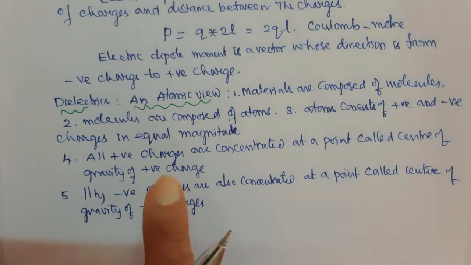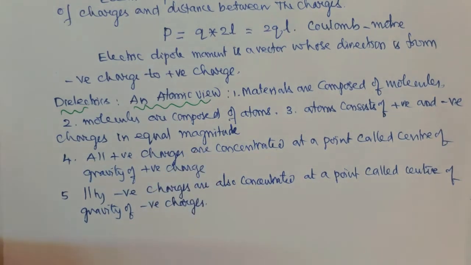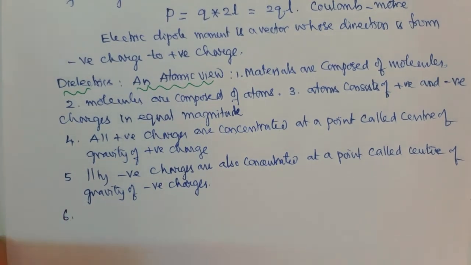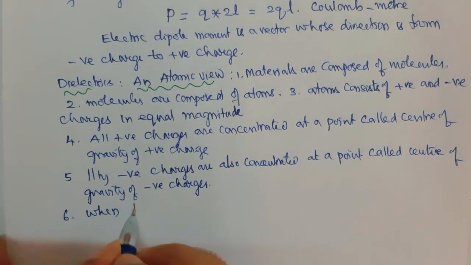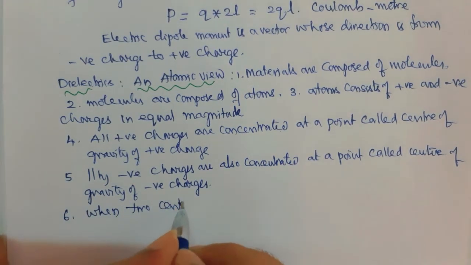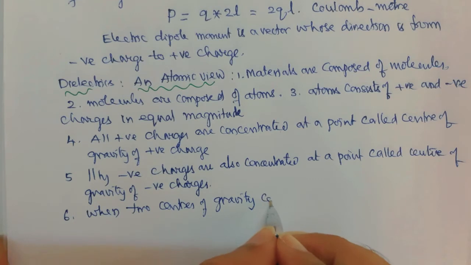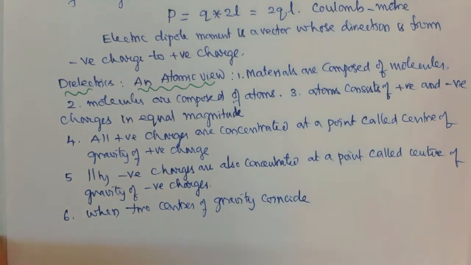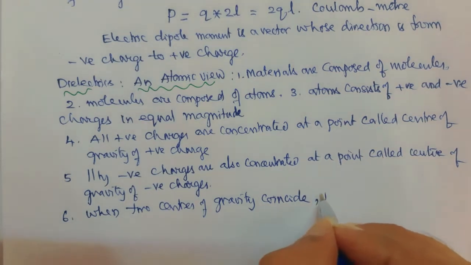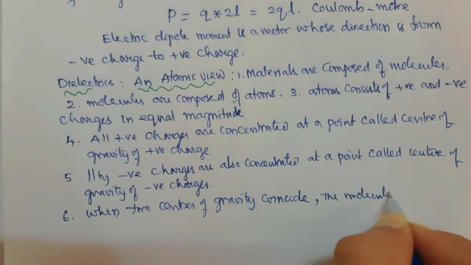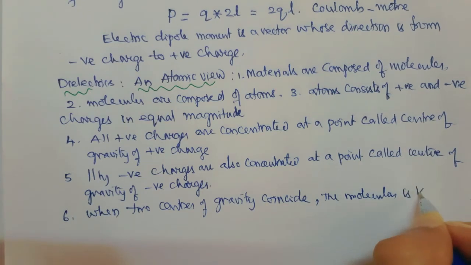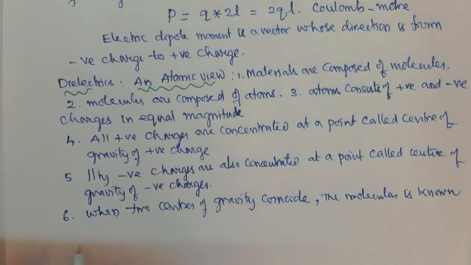If the centers of gravity of positive and negative charges coincide, then the molecule is called a non-polar molecule. When the two centers of gravity coincide, the molecule is known as a non-polar molecule.